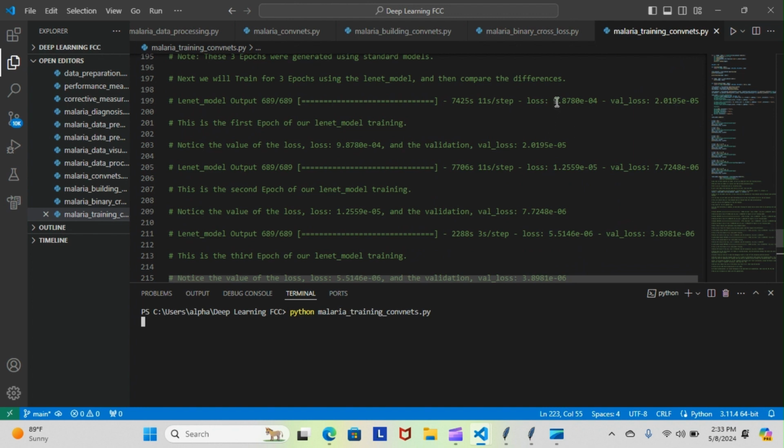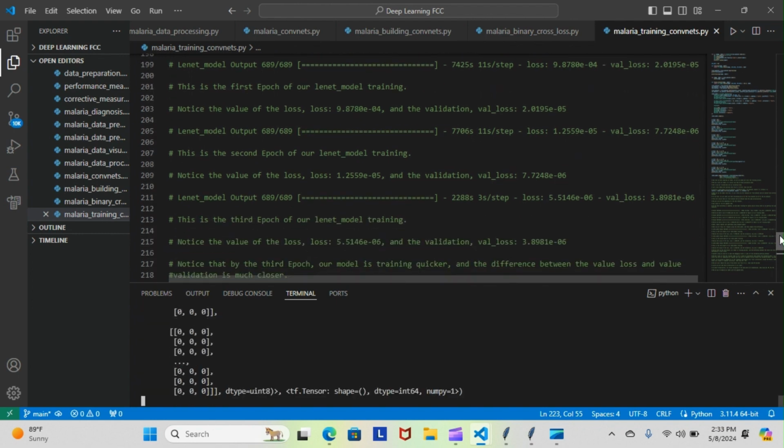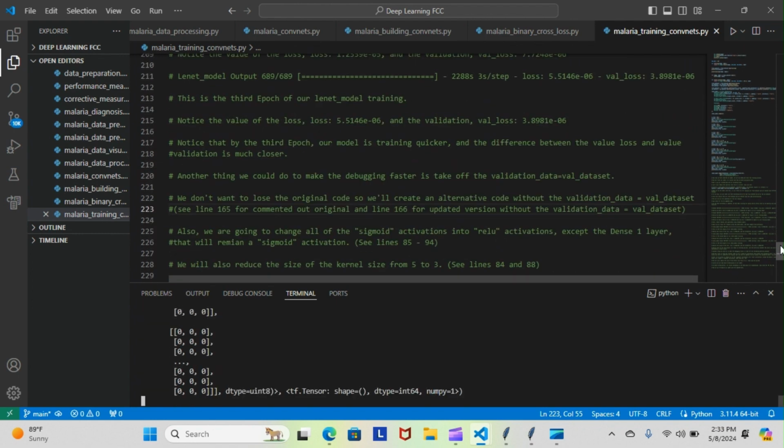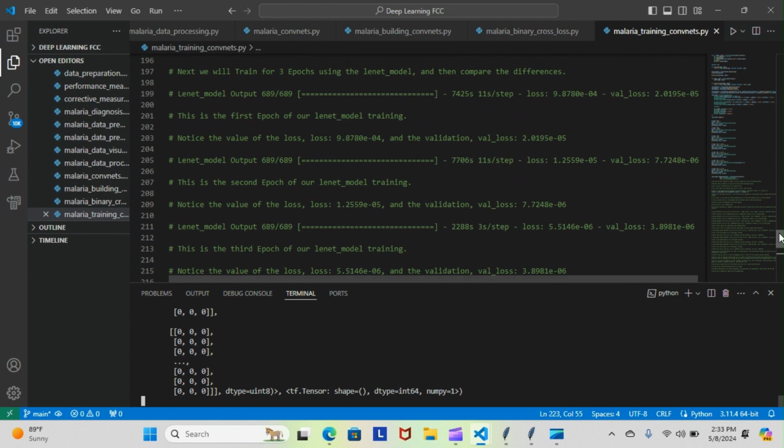It had a loss value of 9.8 with a validation loss of a 2.0. When we got to our second epic here, we had a loss value of 1.2 with a validation loss of 7.7. And then by our third epic, we had a value loss of 5.5 with a validation loss of 3.8. Now notice, hold on, let me go down. Notice that by the third epic, our model was training quicker, and the difference between the value loss and the validation is much closer. And what I mean by training quicker is this.